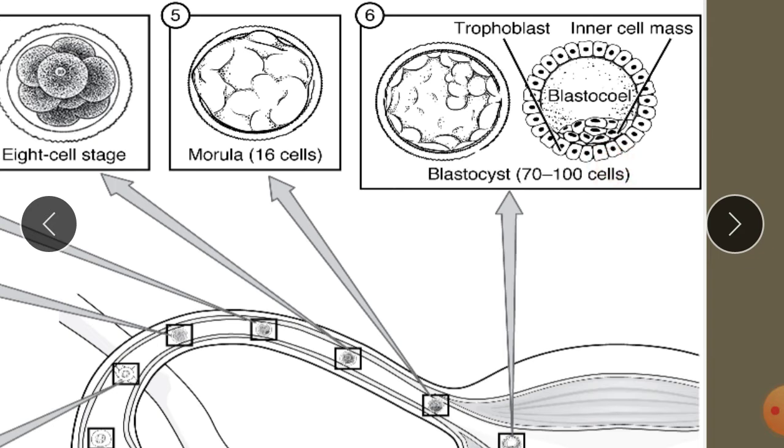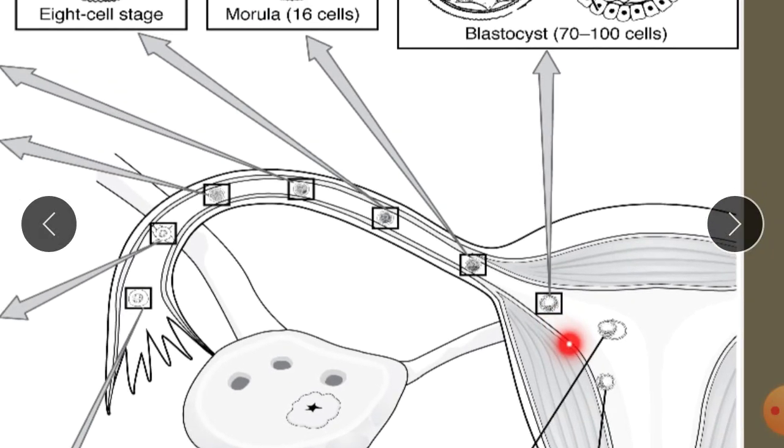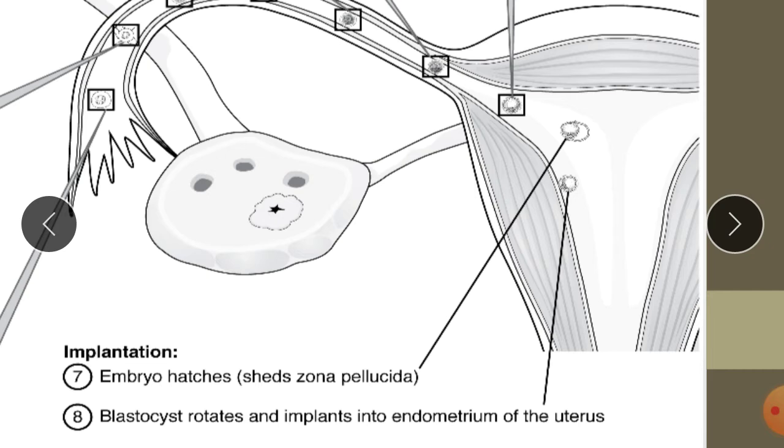Now this blastocyst attaches to the wall of the uterus, and that would be referred to as implantation.